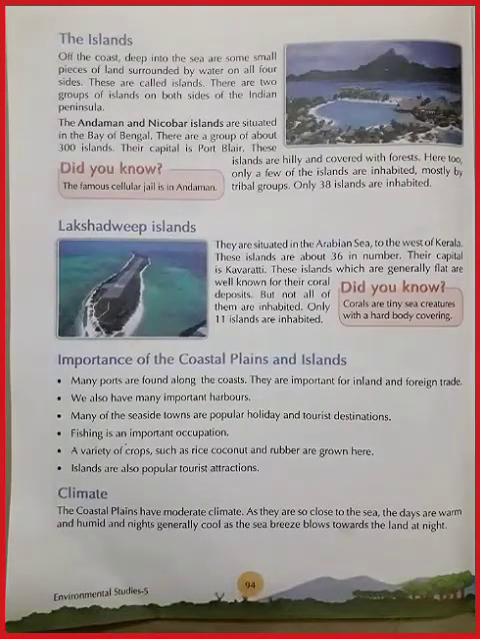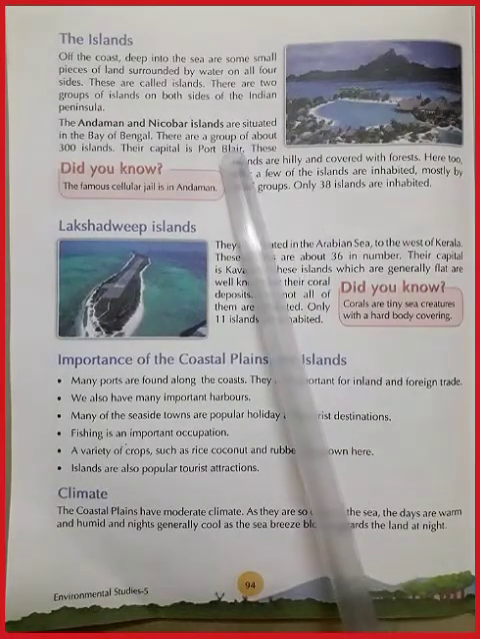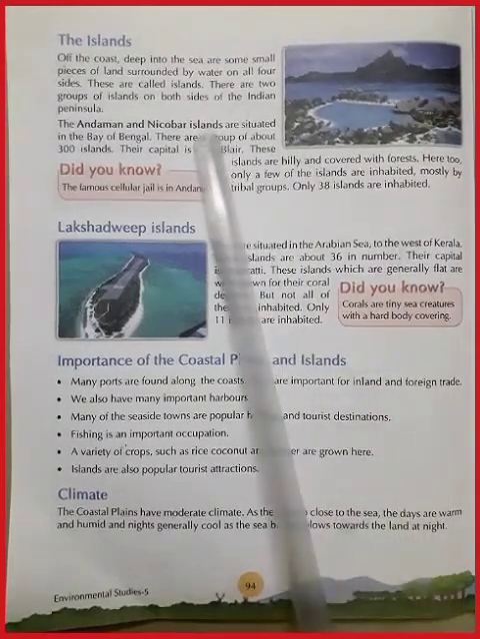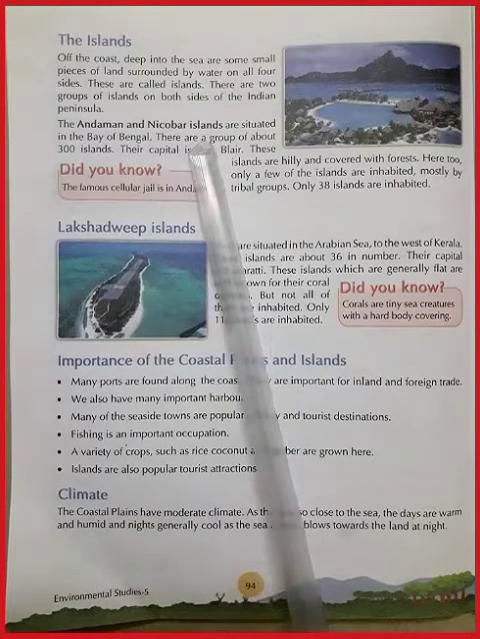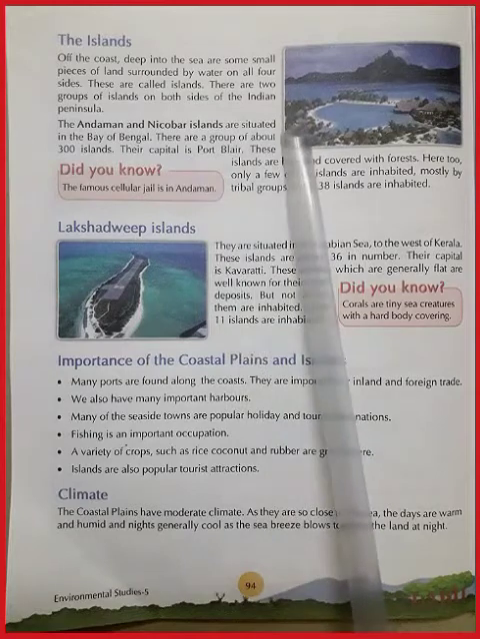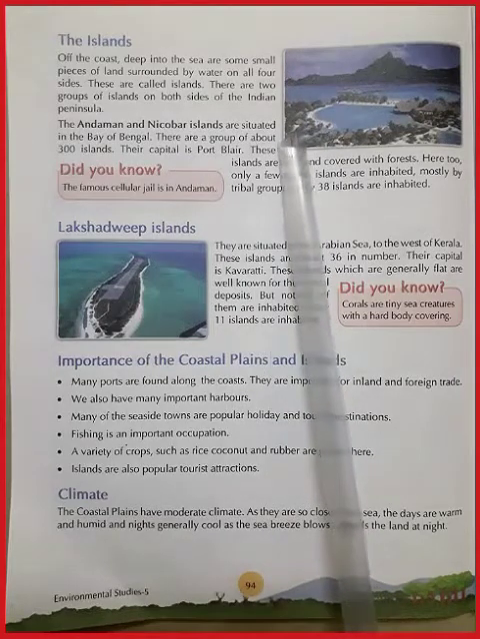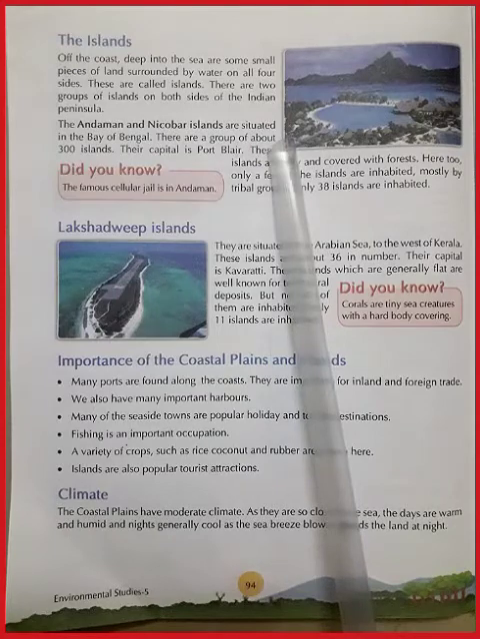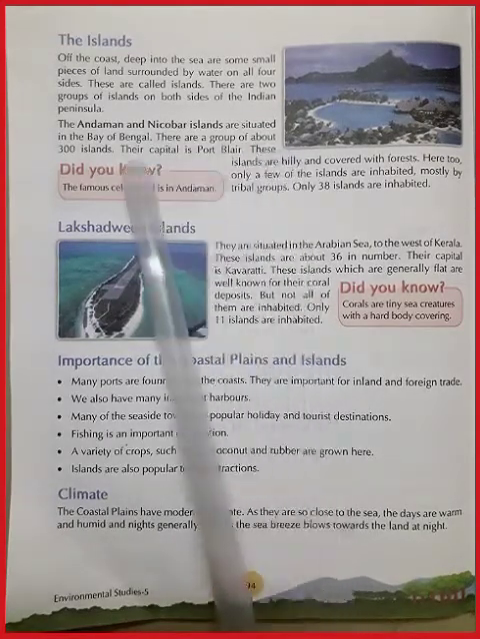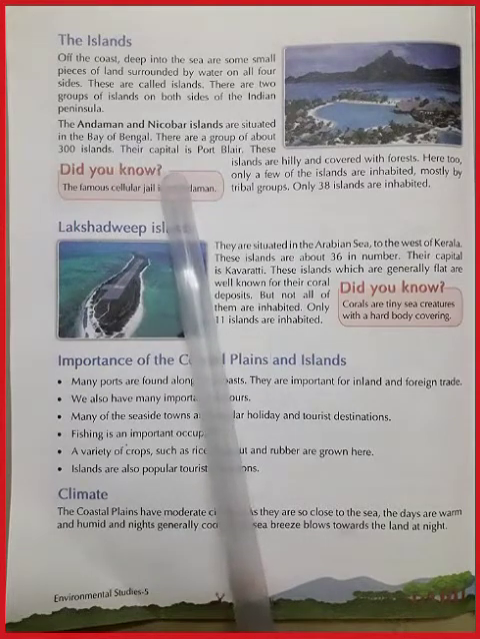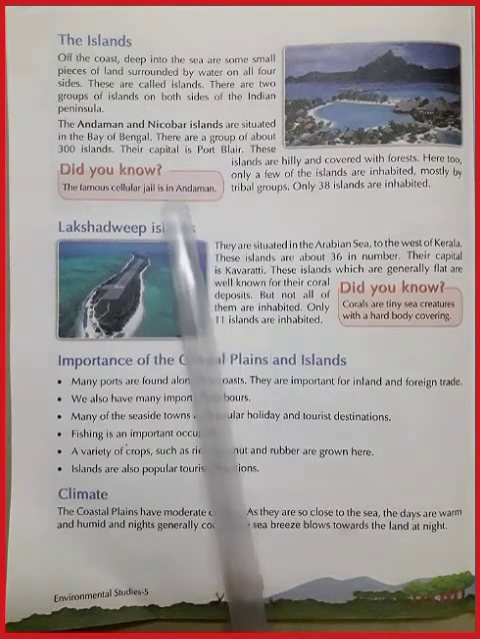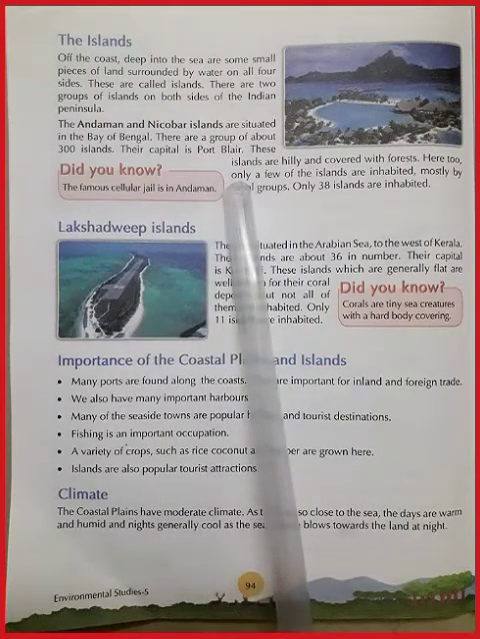Now the next is the islands. Off the coast, deep into the sea, are some small pieces of land surrounded by water on all four sides. These are called islands. There are two groups of islands on both sides of the Indian peninsula. The Andaman and Nicobar Islands are situated in the Bay of Bengal. There are a group of about 300 islands. Their capital is Port Blair. Do you remember this?